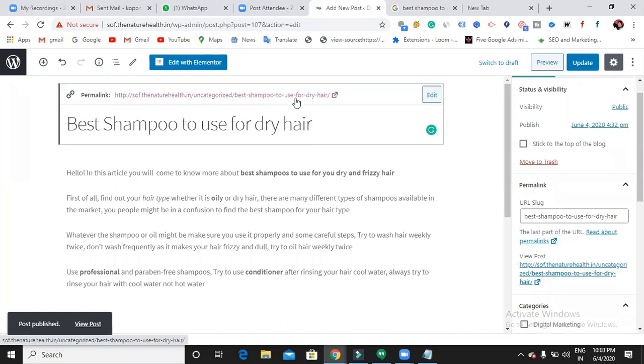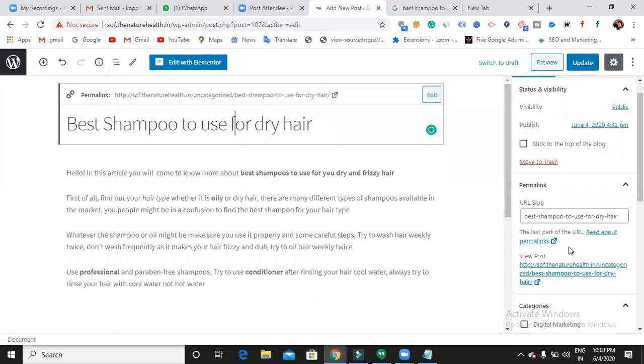Can you see now, best shampoo to use for dry hair? Is it okay now? Best shampoo to use for dry hair. Does Google understand what my blog is all about now? Yes, it does understand. Now it is uncategorized.